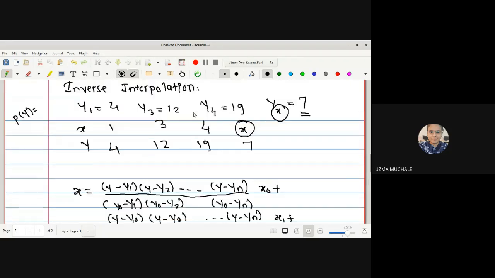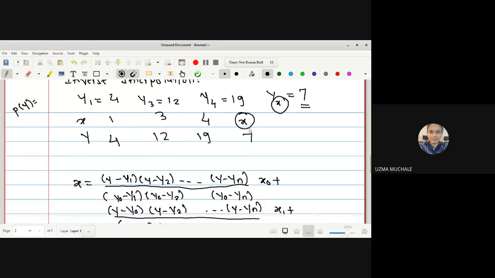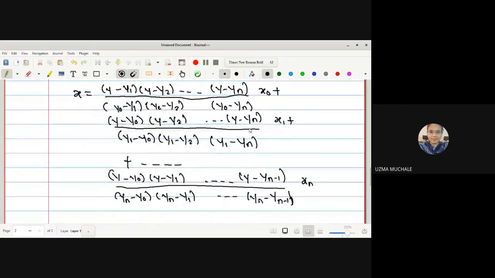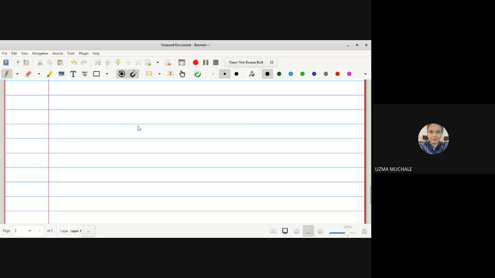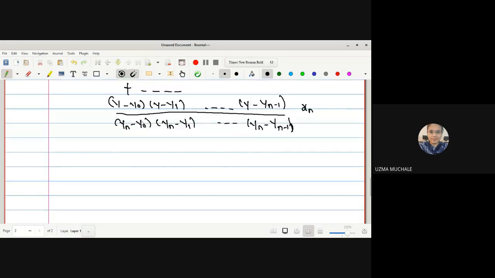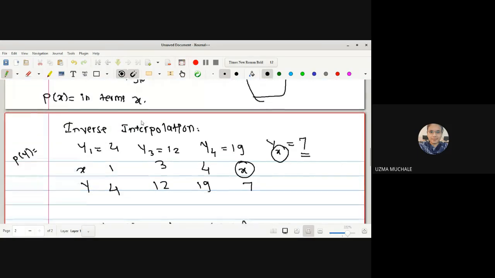Now let us solve this same example: for which value of x can we get the value of y as 7? Is there any doubt in this one? No, ma'am. Okay, let us solve this example. I hope you have written the example. If not, write it in this way: y1 is 4, y3 is 12, y4 is 19, y of x is 7, and after that prepare this table.